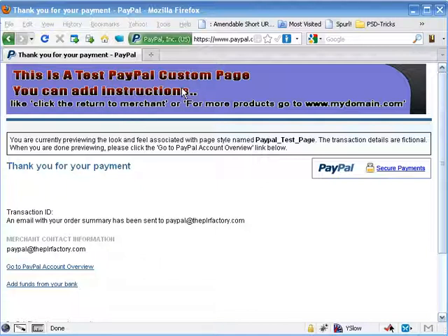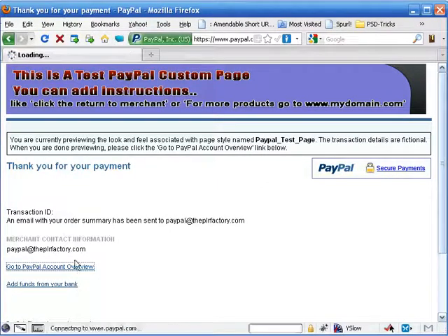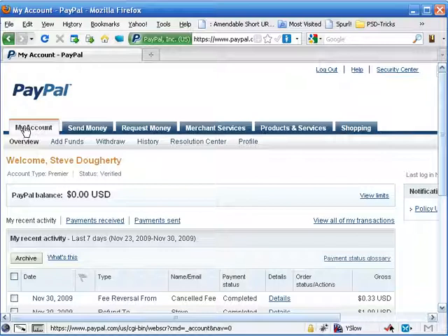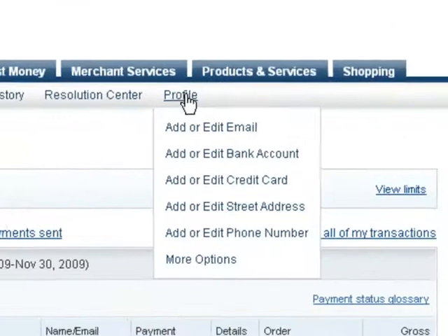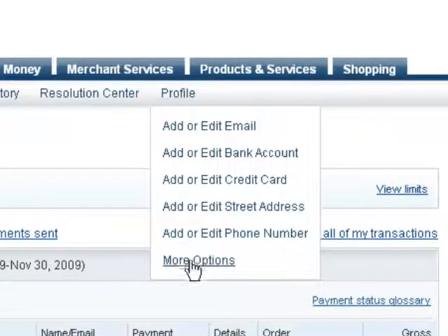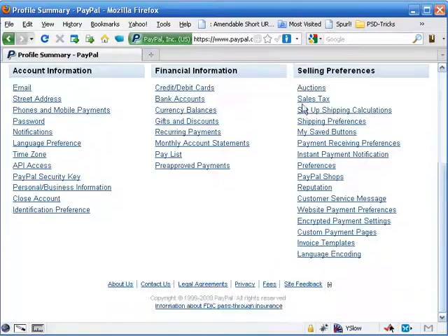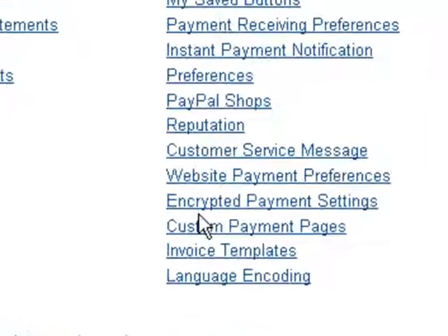And how do you do this? Well, it's not that difficult, folks. Let's go ahead and log into our PayPal account and I'll show you. I'm going to just go ahead and go back to mine. Once you've logged into your PayPal account, usually you're going to end up here anyway, but if not, just click on this tab over here. It says My Account. Then over here under Profile, come on down here to More Options and left click on that. And then over here on the far right under Selling Preferences, come on down here to Custom Payment Pages. Left click on that.